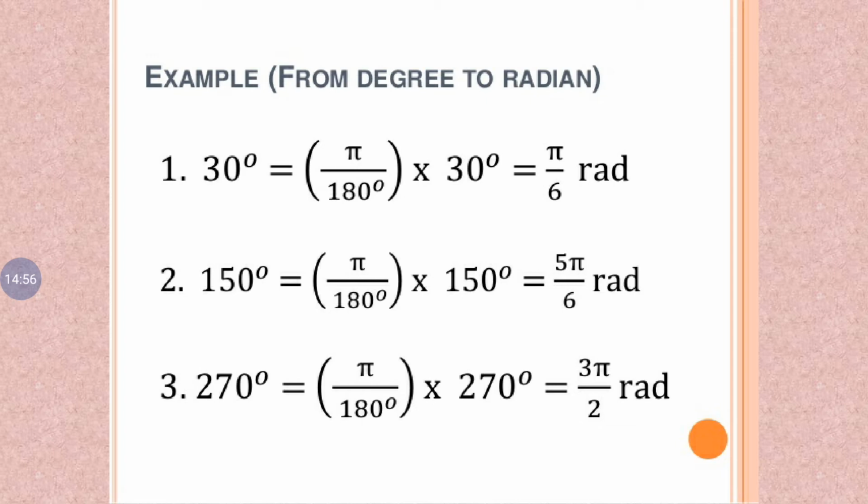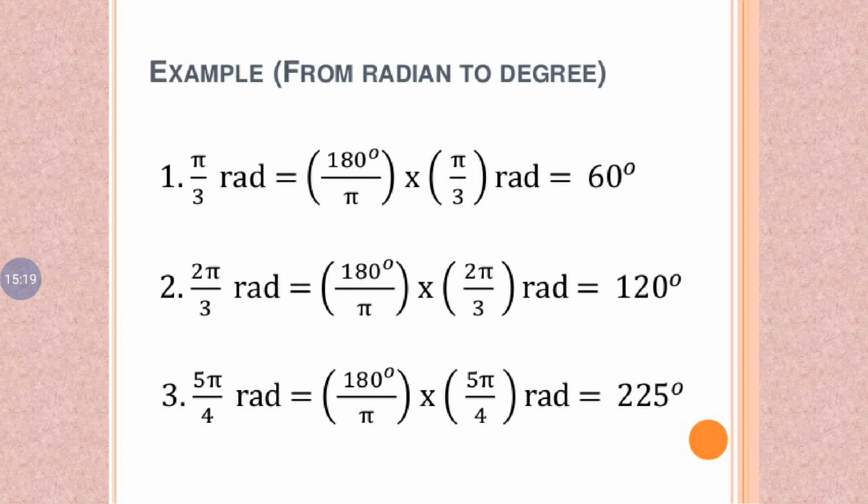So 150 degree is equal to pi by 180 degree into 150 degree. We get a value 5 pi by 6 radians. Another example: 270 degree is equal to pi by 180 degree into 270 degree. So we get a value 3 pi by 2 radians.